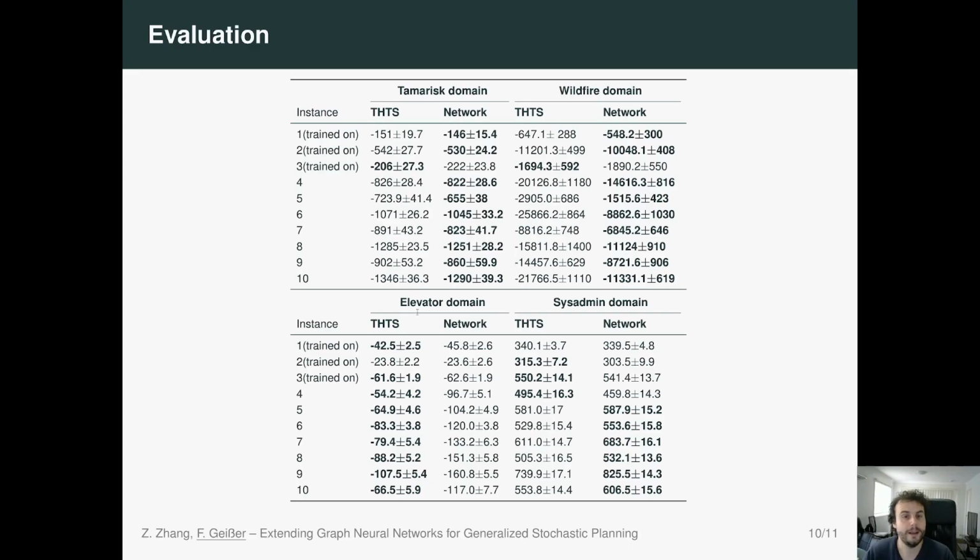On the other hand, in the elevator domain, PROST significantly outperforms the general policy of the network. And we think one reason for that is that for elevator, PROST probably generates almost optimal policies, and so we think that the network is still quite far away from optimal policies. So still quite interesting results, I would say.